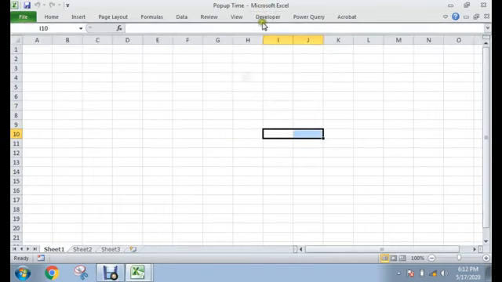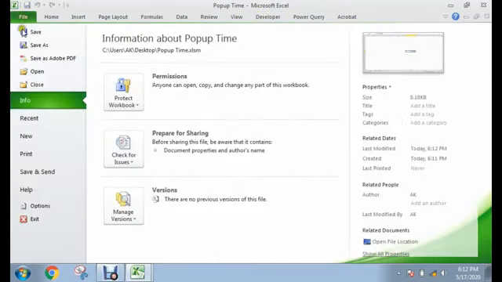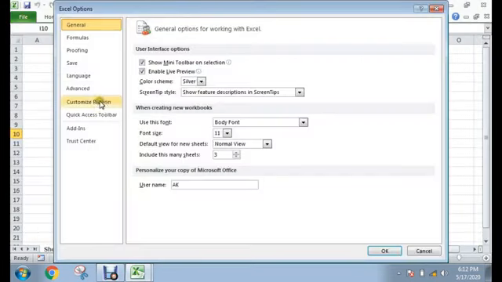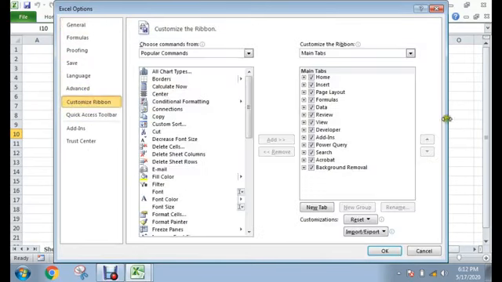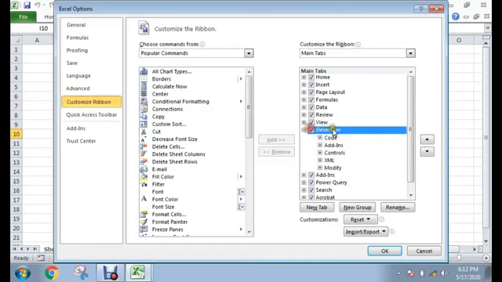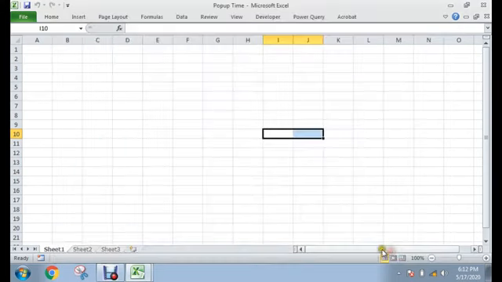If you do not find this developer tab, just go to File, then Options, then click Customize Ribbon. There is the Customize Ribbon option, then tick mark the Developer option, then press OK. Okay, now our developer tab is open.